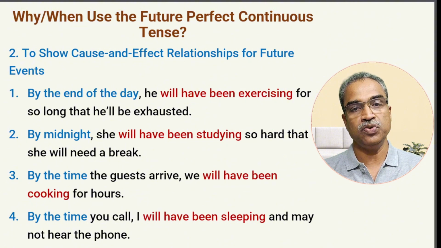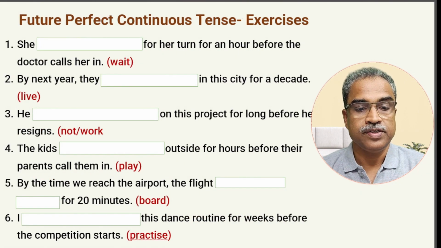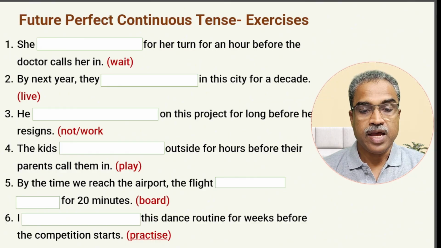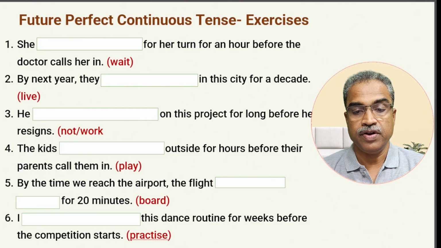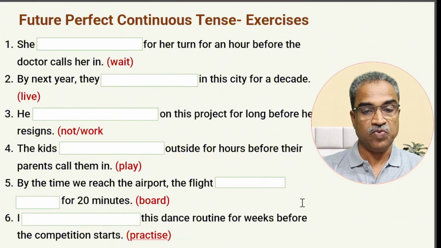Now let's move to a few exercises. Let us work it out together and see how much we have understood this. First one. She dash for her turn for an hour before the doctor calls her in. Any idea? The verb that I have given is wait.